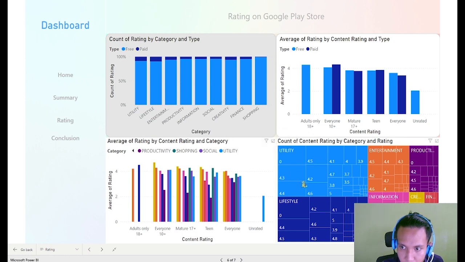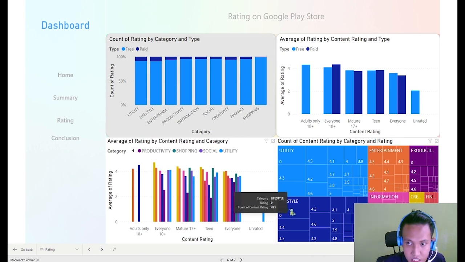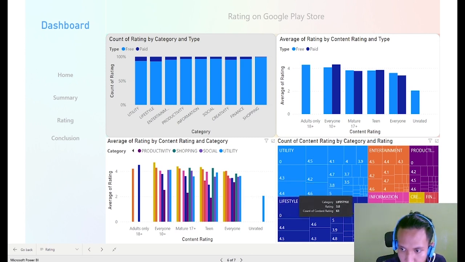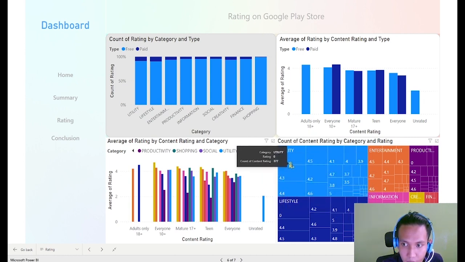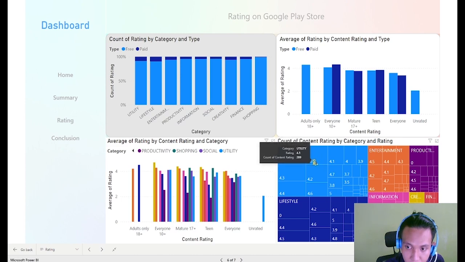Conquering most of the utility part, but we also have content writing, entertainment, and lifestyle being used much by people. Similarly, lifestyle has zero rating, but we cannot deduce it as an outlier. Following are the other categories here: entertainment, productivity, information, social and creativity, finance, and shopping. Here we can conclude that people like to use the utility category of application more than any other, and they give positive feedback on it.